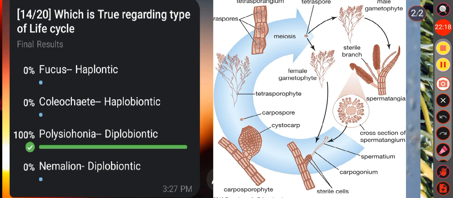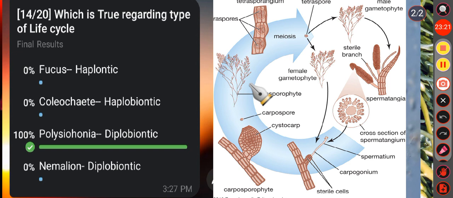In Polysiphonia, the gametophytic phase is represented by two types of gametophytic plant, that is male and female plant. Those bear spermatangium and carpogonium respectively. Later, the spermatangium and carpogonium develop sperm and egg. The male and female gametes, that is sperm and egg, undergo fusion and form the zygote. The zygote develops into a diploid carposporophytic phase. The diploid carpospores are formed in the carposporophyte. Then the carpospore on direct germination forms the diploid tetrasporophytic plant.